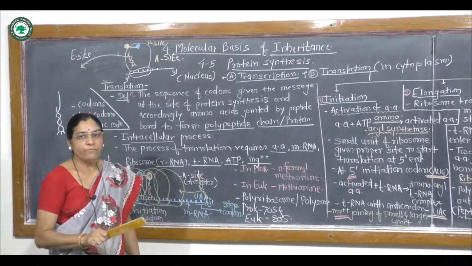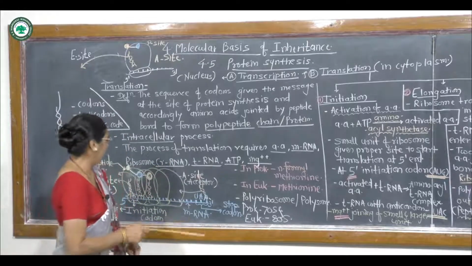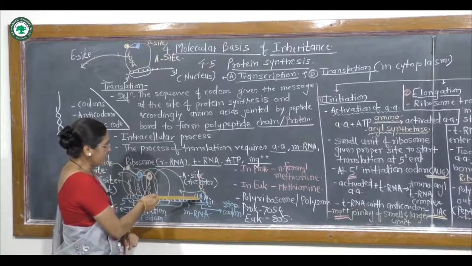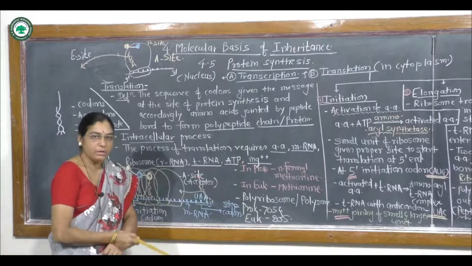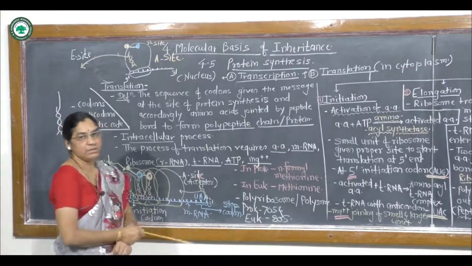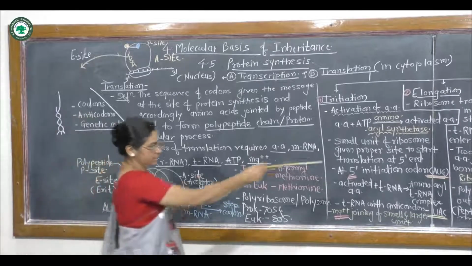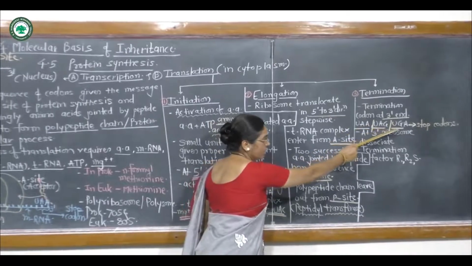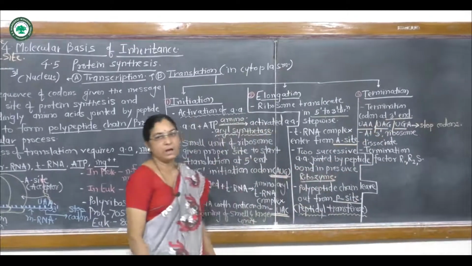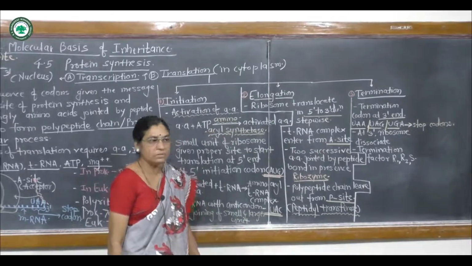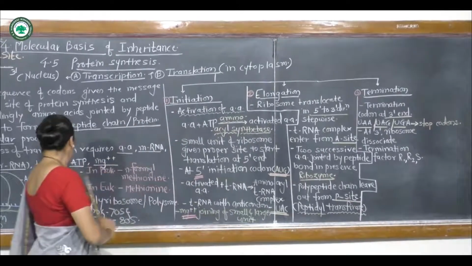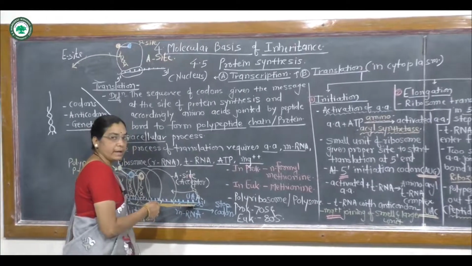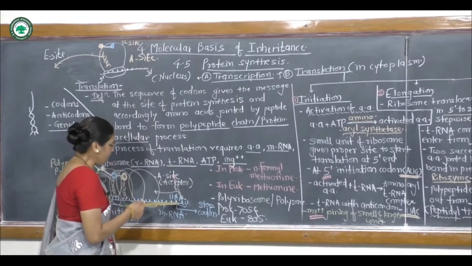cannot code for any amino acid. That means maybe UAA or UAG or UGA. Here we have cited UAA, UAG or UGA, which are the stop codons, out of which any one is present on mRNA, and the stop codon cannot code for any amino acid.